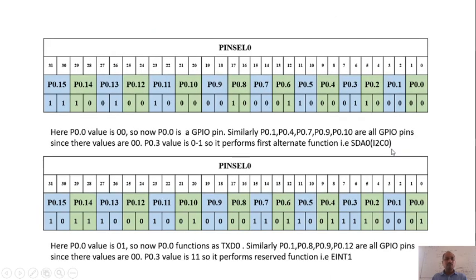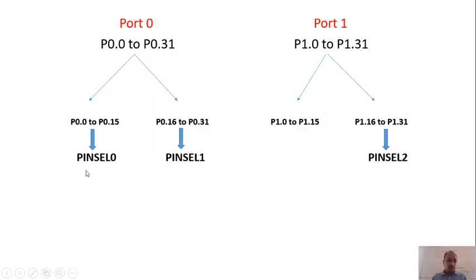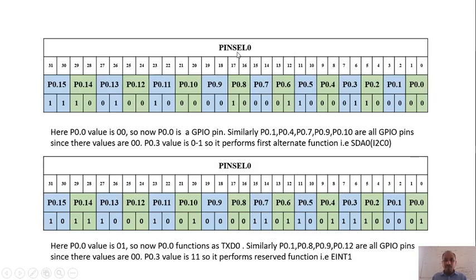Correct? Okay. Now let me come to the pin select 0 register. As we know, pin select 0 consists of port pins P0.0 to P0.15. Now you can see here a pin select register having P0.0 to P0.15. Each port pin is assigned two bits, 00. In a pin select register, each port value is assigned 2 bits. Similarly, you can see P0.1 is also assigned 2 bits.